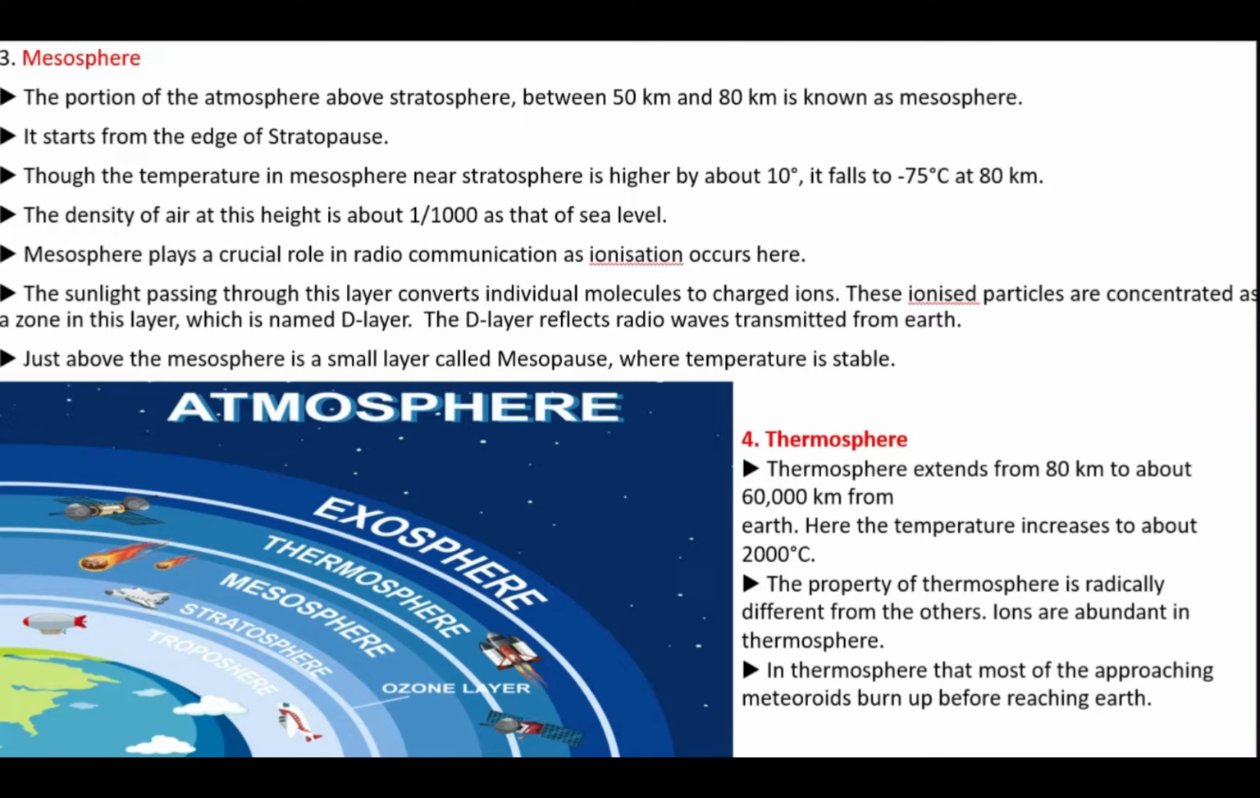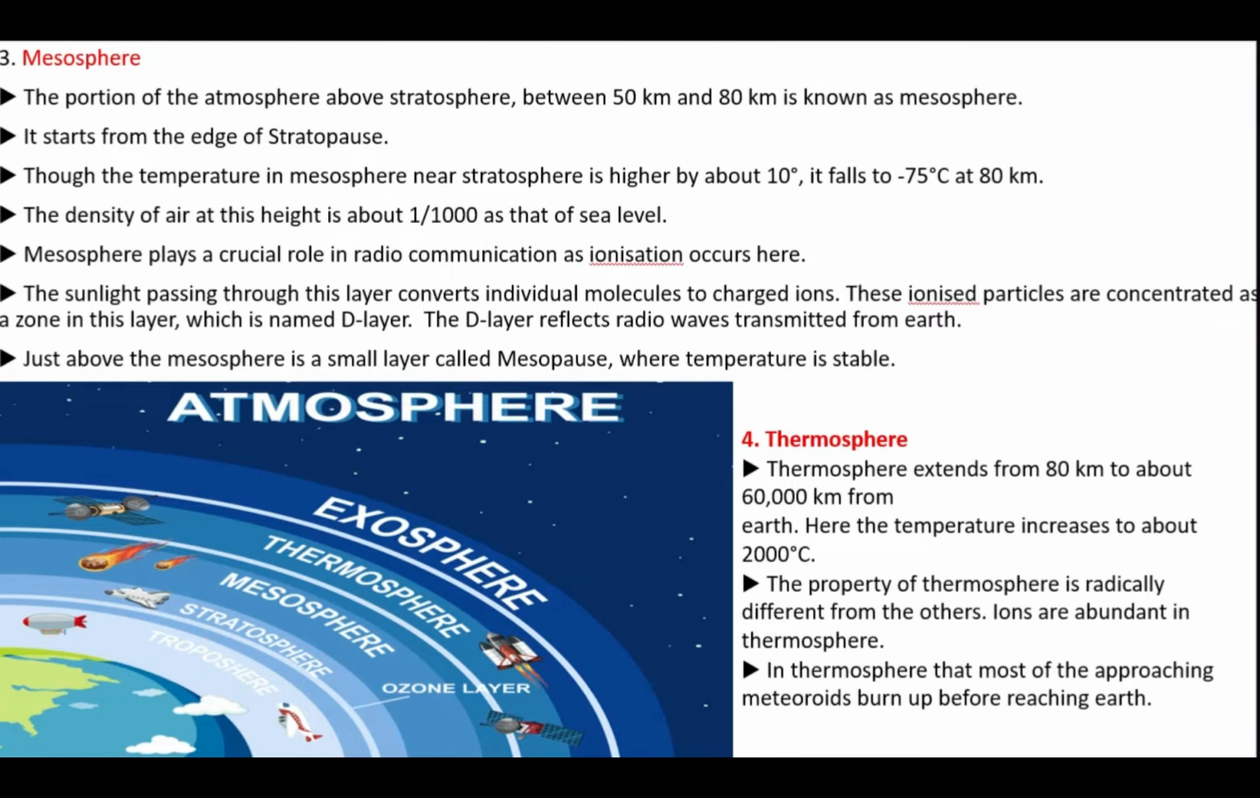It's the part of the atmosphere above the stratosphere, between 50 kilometers and 80 kilometers from the ground level, and it starts from the edge of the stratopause. The temperature in the mesosphere near the stratosphere is higher, about 10 degrees. It will fall to minus 75 degrees at 80 kilometers. The air density at this height is 1 by 1000 of that at sea level. That is a peculiarity of the mesosphere.